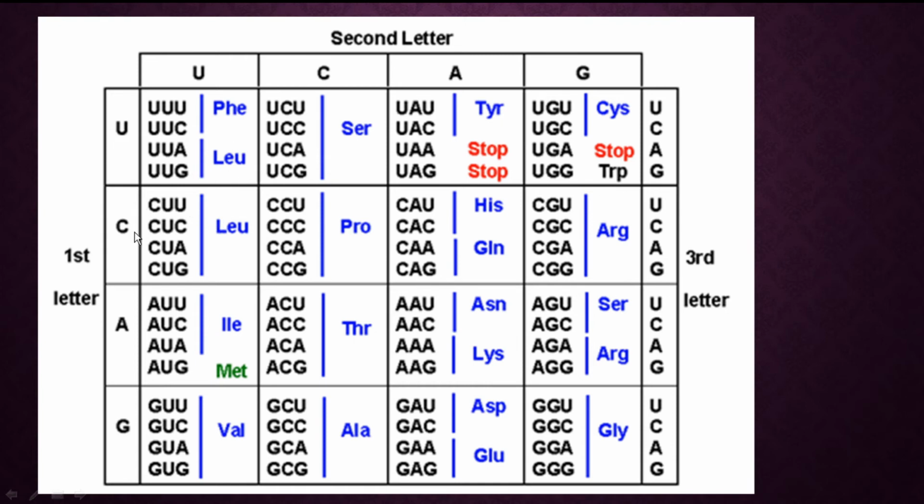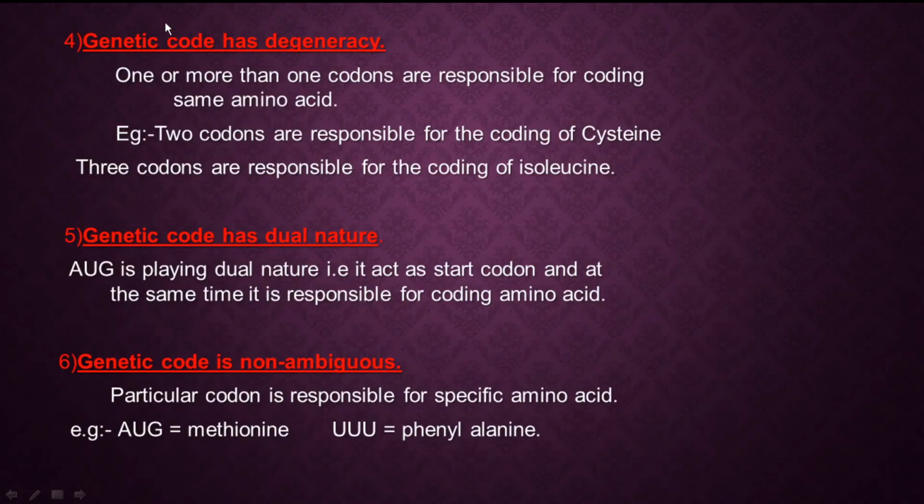We can consider these four different codons are responsible for coding the same type of amino acid. So we can use the word that the genetic code has degeneracy, which means one or more than one codons are responsible for coding the same type of amino acid.